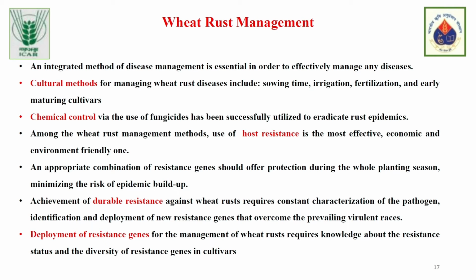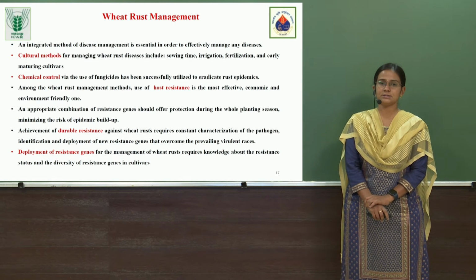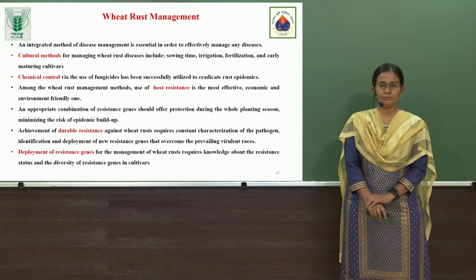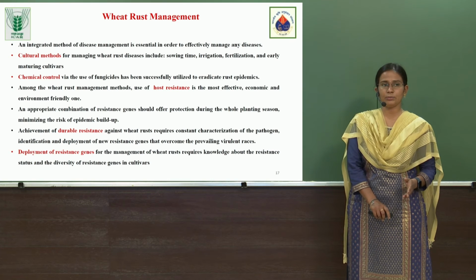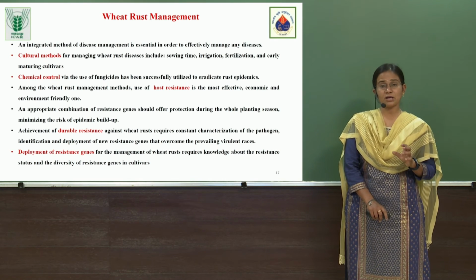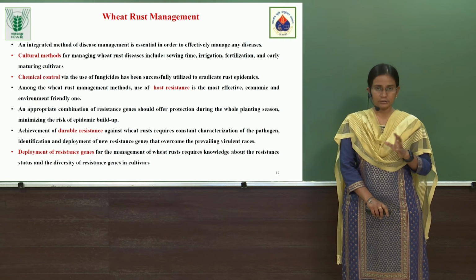And coming to the third important rust management method on which we focus, host resistance. That is, we will try to develop varieties which are resistant to rust, so that you need not go for early sowing, or alter the fertilization or irrigation, and there will be no need to go for chemical control. For this you need to know what resistant genes are already available in the farmers' fields and how diverse they are. Because if farmers are cultivating 3 or 4 types of varieties, then we should know whether the varieties have the same resistant genes or different ones.